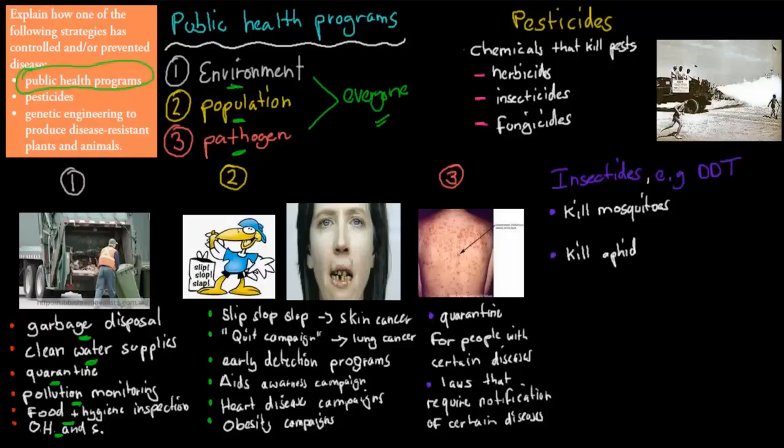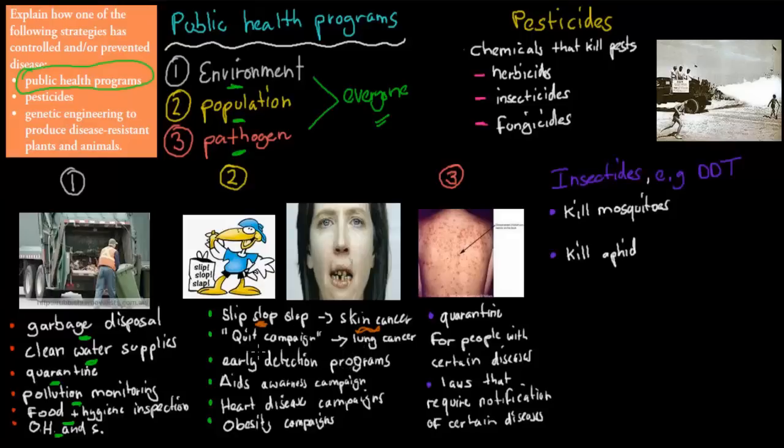The next one is population-based. And what we mean by that is we've got certain campaigns which try to encourage you to behave differently, right? So you as an individual. For example, we've got the slip, slop, and slap campaigns. Now these are on your television, on posters, and it's trying to encourage you to wear protective clothing and use sunscreen, not scream, to help prevent skin cancer, for example, right? So that's a public campaign, it's talking to you, it's population based.